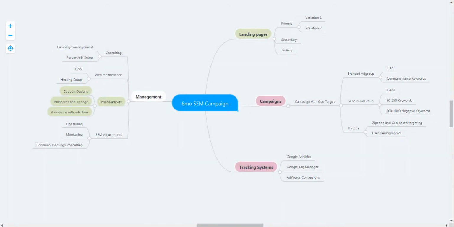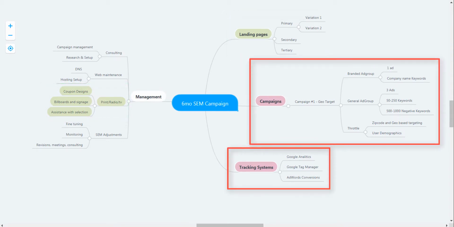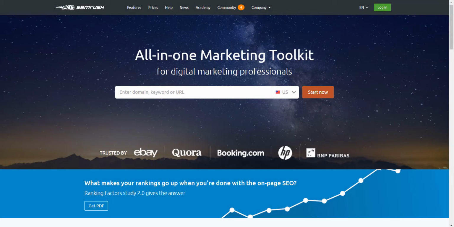So I can measure campaign A did better than campaign B, or ad group 1 performs better than ad group 2. Now if I take a step back and look at the big picture, some things become apparent. There are physical things that can actually be seen, such as landing pages, coupons, and billboards. But there's planning behind each of those items. Then there are hidden things, such as the administrative panel. And this is where the campaigns and tracking systems will come into play that the public won't see. Let's then start with planning.